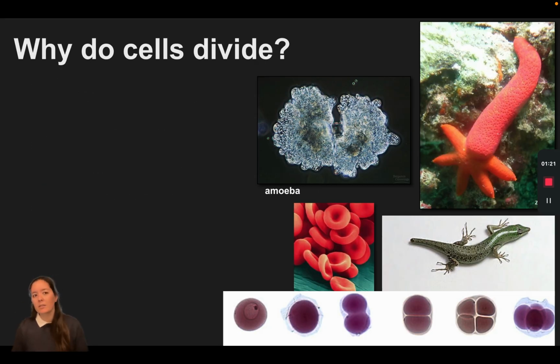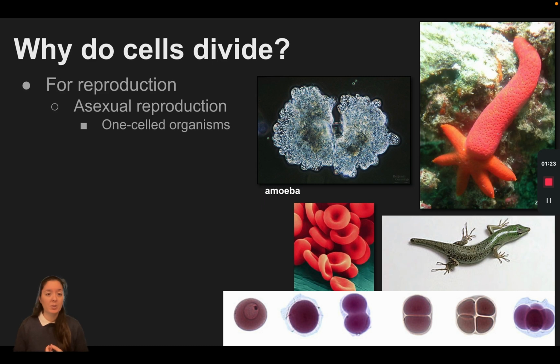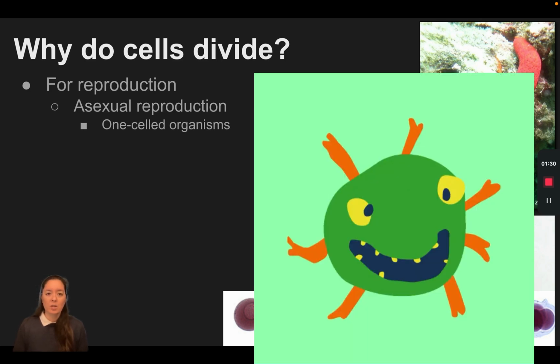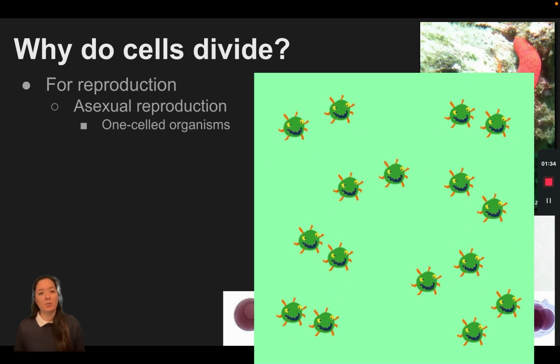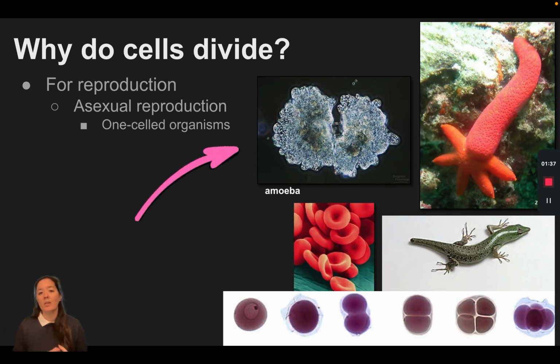So why do cells divide? Well, there's 3 main reasons. First is for reproduction. There are unicellular organisms, or single-celled organisms, that go through asexual reproduction, where they don't need any other organism of their species to reproduce. They do it by themselves. That includes things like bacteria and amoebas and lots of other single-celled organisms.